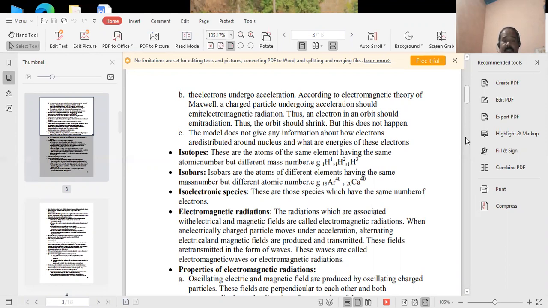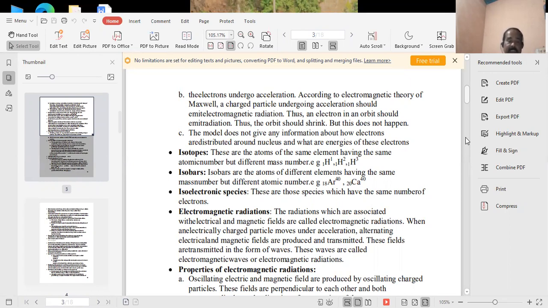According to the electromagnetic theory of Maxwell, a charged particle undergoing acceleration should emit electromagnetic radiation. Thus, an electron in an orbit should emit radiation, and the orbit should sink, but this does not happen. So the model does not give any information about how electrons are distributed around the nucleus and what the energies of these electrons are.